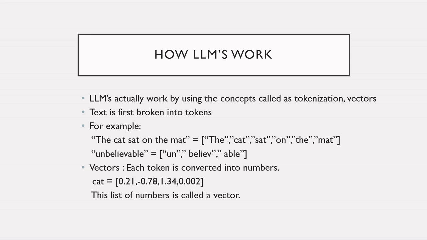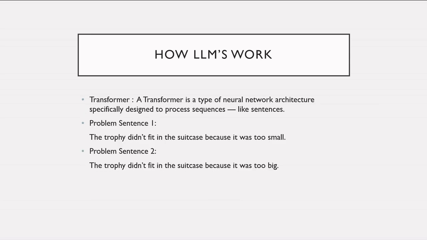Each token becomes a vector, a list of numbers. Those vectors pass through layers of a neural network called a transformer. A transformer is a type of neural network architecture specifically designed to process sequences, like sentences. Each transformer layer does two main things. First, it allows every word to look at every other word in the sentence. Second, it processes that information through a small neural network to refine the meaning.